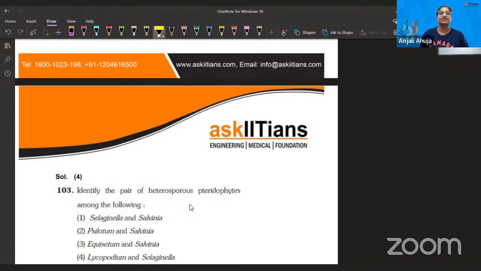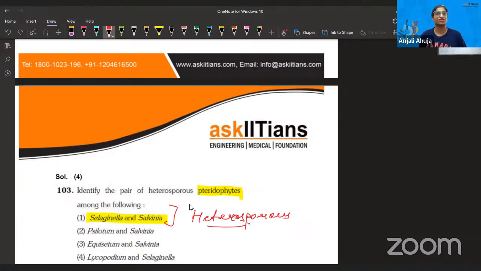So all of the pteridophytes are homosporous except two, which are Selaginella and Salvinia. These are the only two categories which are heterosporous. Rest all of them are homosporous, just remember.